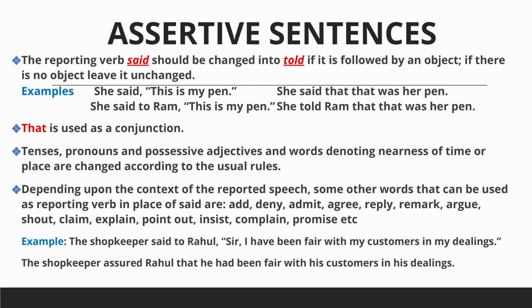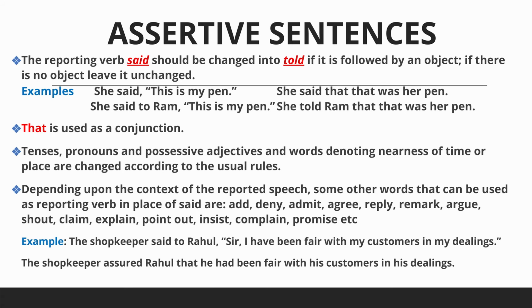Let's see one more example. The shopkeeper said to Rahul, "Sir, I have been fair with my customers in my dealings." And in indirect speech, assertive sentence, the shopkeeper assured Rahul. Instead of said, we have used another word, assured, depending on the sentence. The shopkeeper assured Rahul that he had been fair with his customers in his dealings.